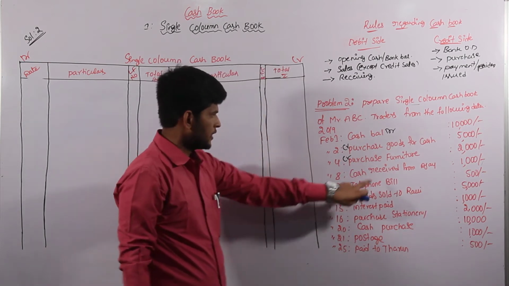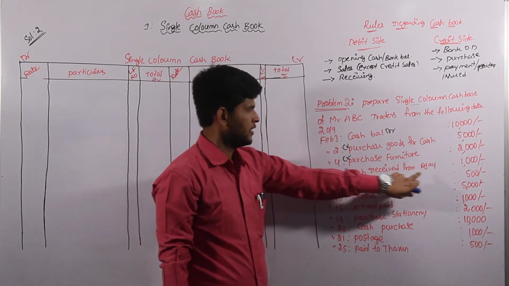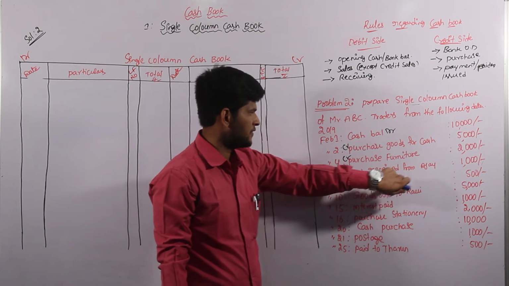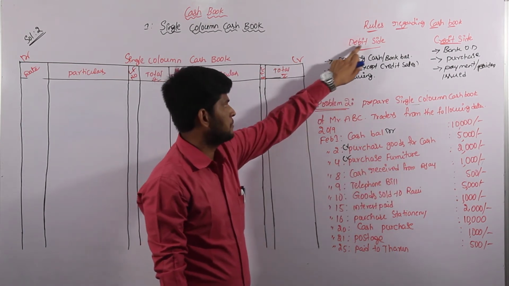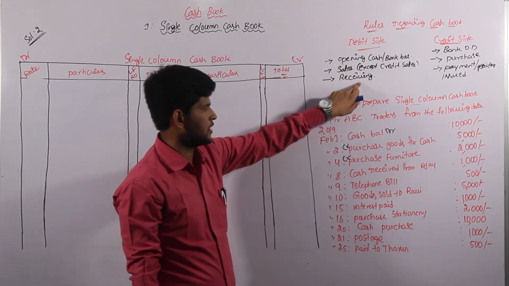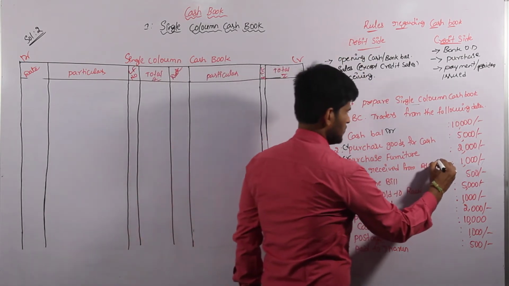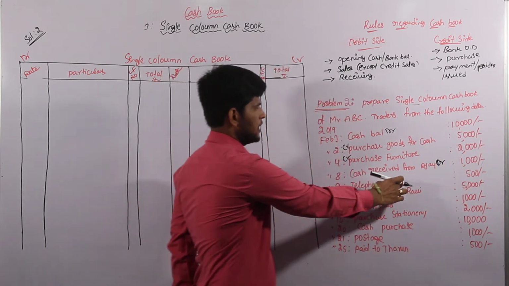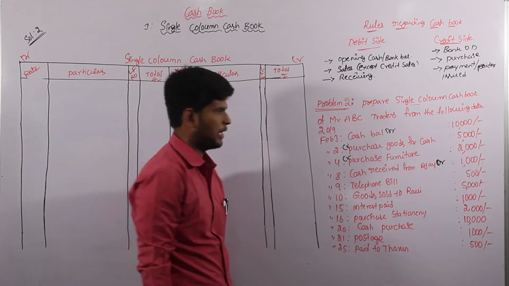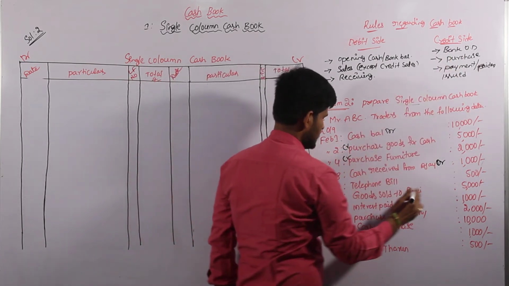And next one, cash received from Ajay. We are receiving cash from Ajay and receiving side is always debit side. In debit side, receiving is the condition. It will go to debit side. Next, telephone bill. Bill is nothing but one type of payment. Payment is there in credit side.